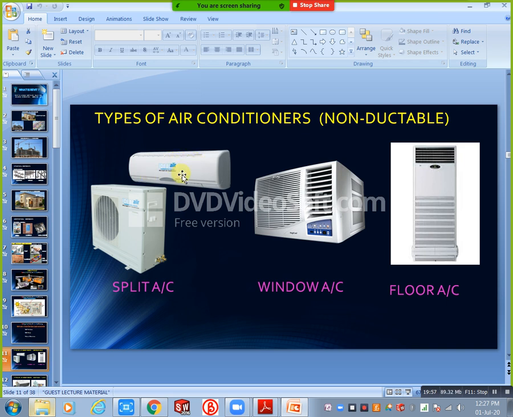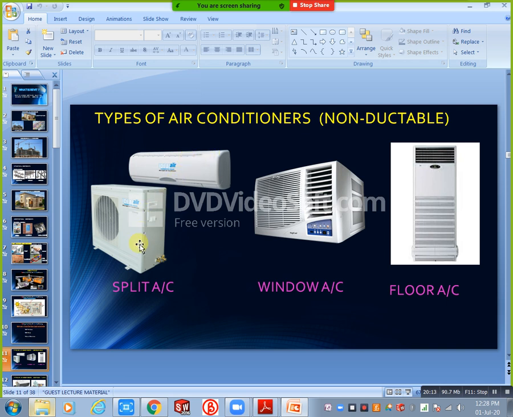In the indoor unit we have two components. In the outdoor unit also we have two components. That is the working principle. The indoor unit is nothing but an FCU and the outdoor unit is nothing but a CU, control unit. This type of AC we are using, and we have three types of this split AC system.